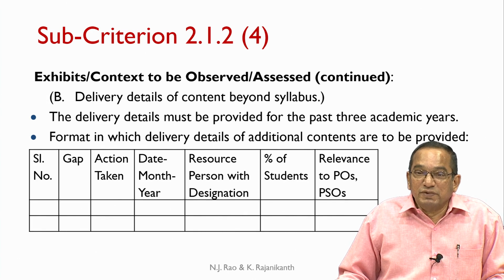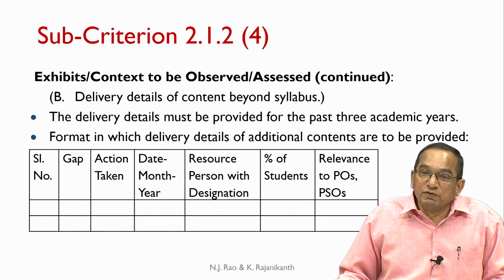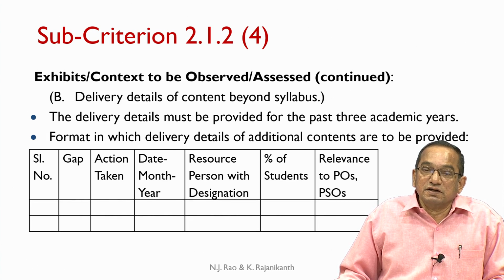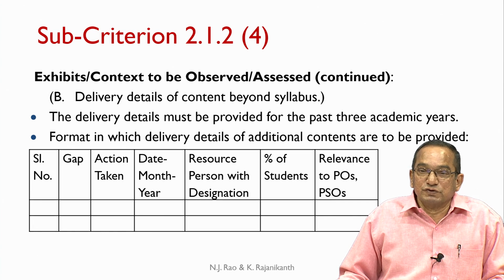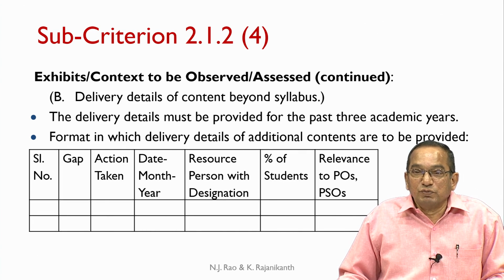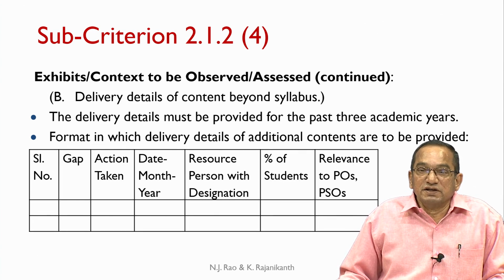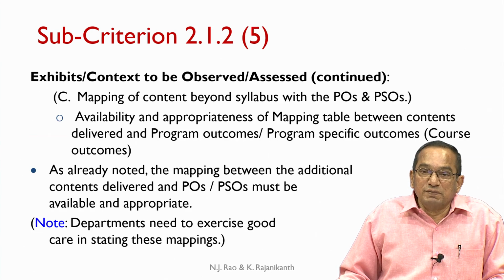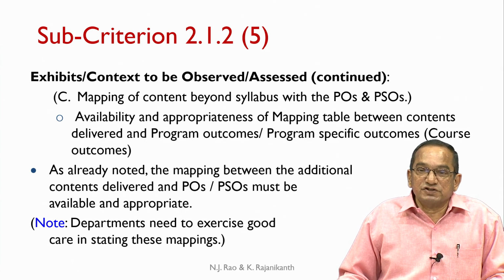Well, the content may really address that particular PO, but quite often it does not have any relationship to that particular PO. The departments are sometimes casual in entering the relevant POs and PSOs. That would not be a proper way of completing this table. The department must ensure that the mapping is proper, appropriate and justifiable.